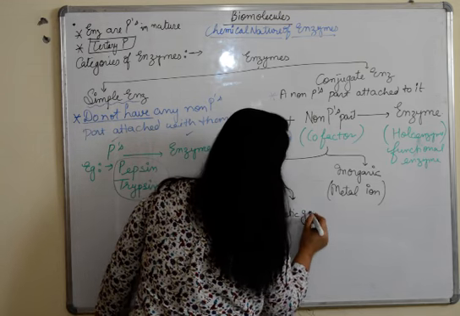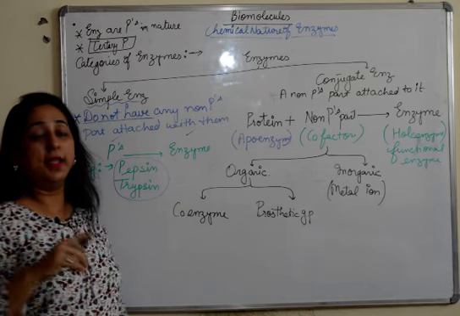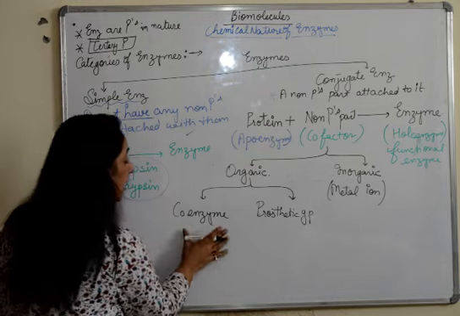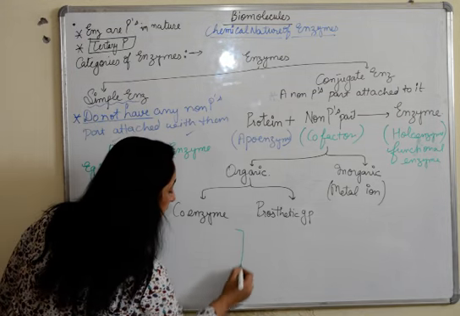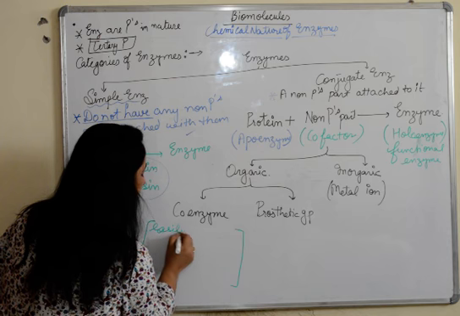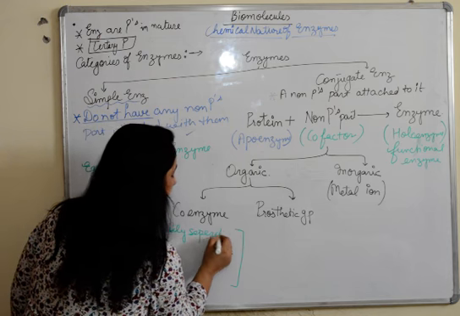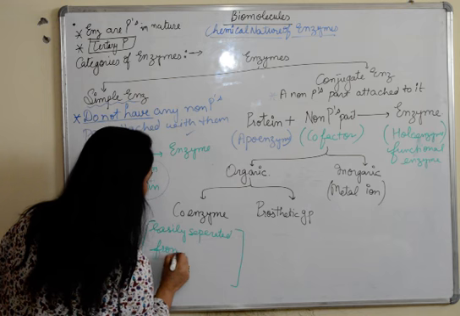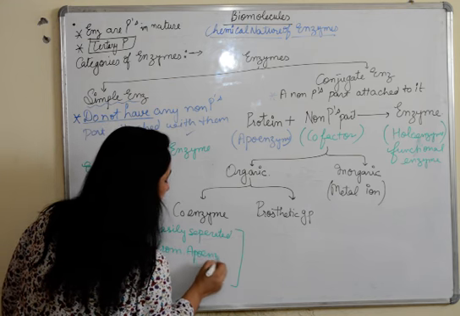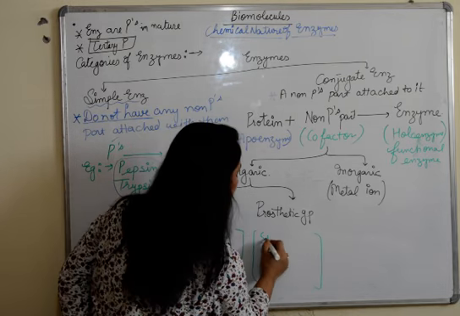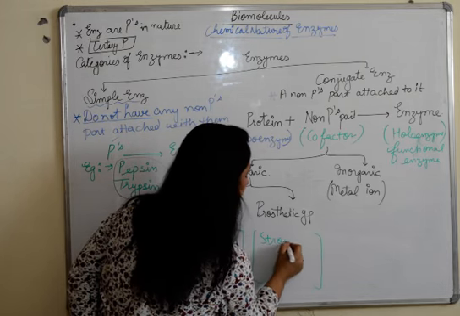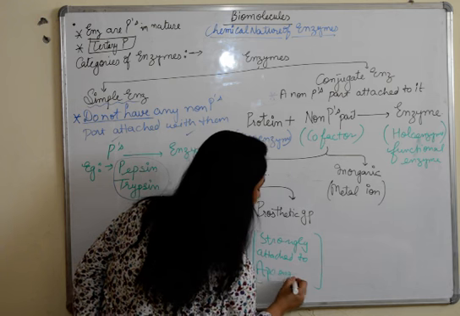Which one is strongly bonded, which one is loosely bonded? Coenzyme can be easily separated from apoenzyme, whereas prosthetic group is strongly attached to apoenzyme.